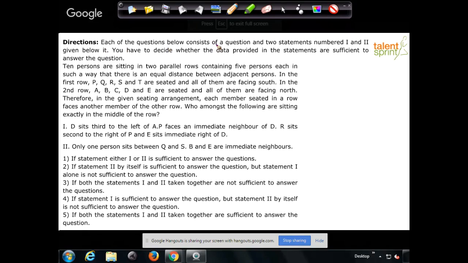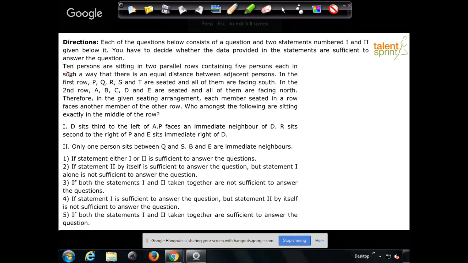Each of the questions below consists of a question and two statements, numbered 1 and 2, given below it. You have to decide whether the data provided in the statements are sufficient to answer the question. I'm sure you know about data sufficiency, right? A question is given followed by two statements. Our job is to find out if we can solve the question using the data given in the two statements, or which of these statements will be sufficient for us to crack the given question. Remember, he's not asking us to get the answer. All he's asking us to find out is if we can get the answer using the two statements.